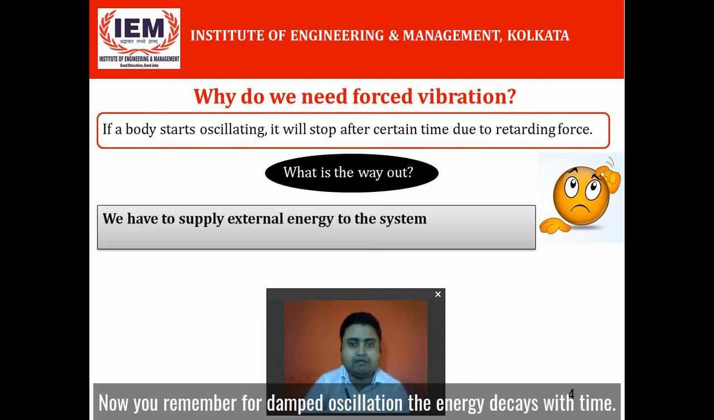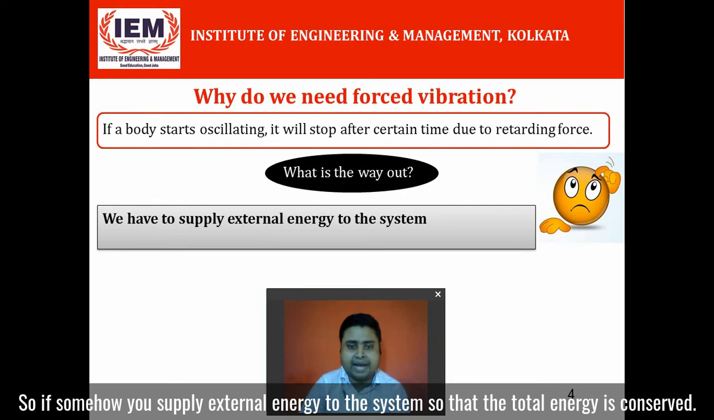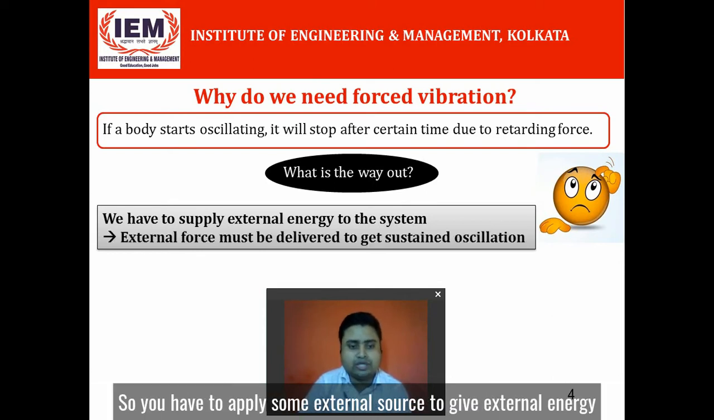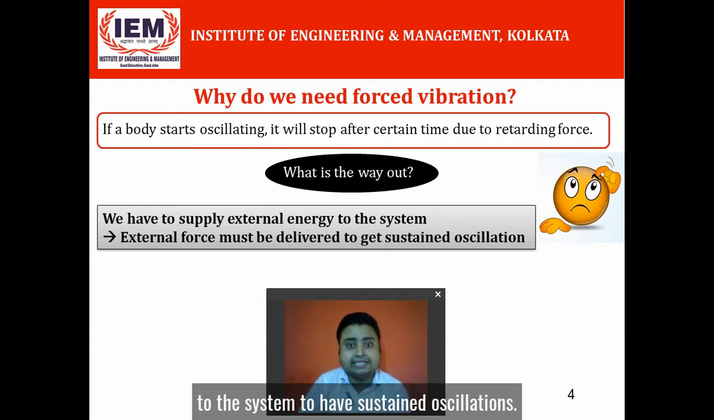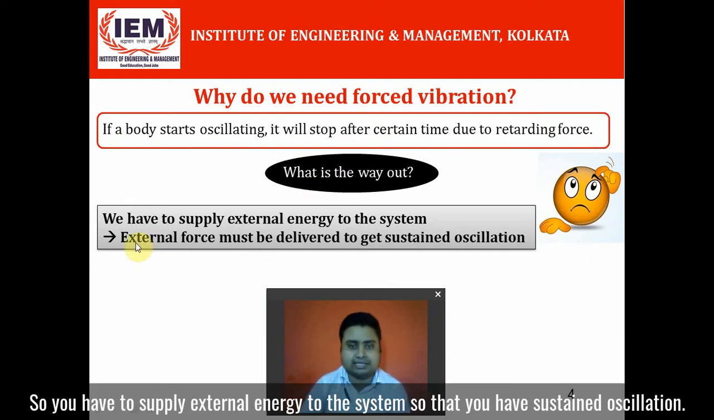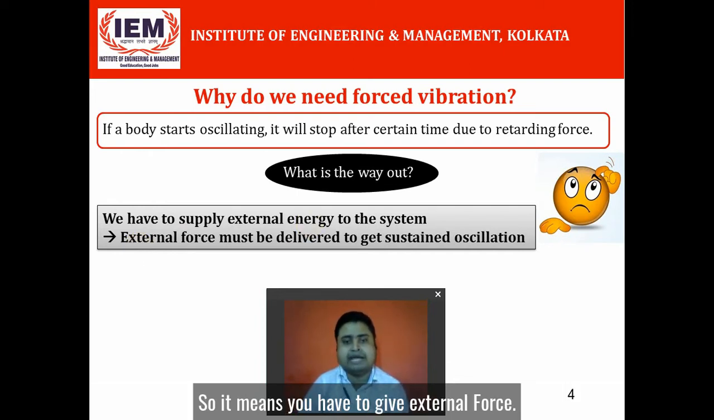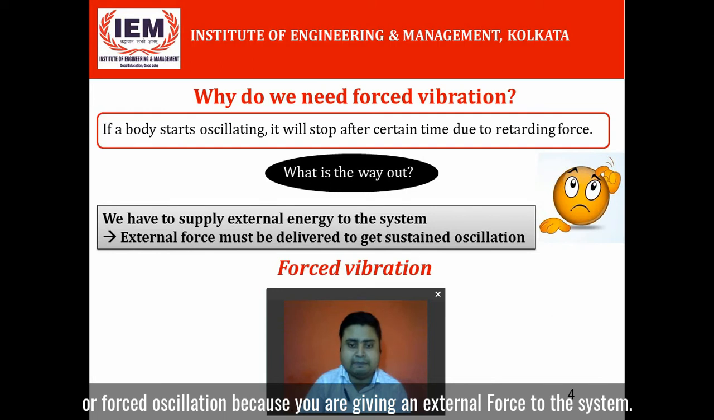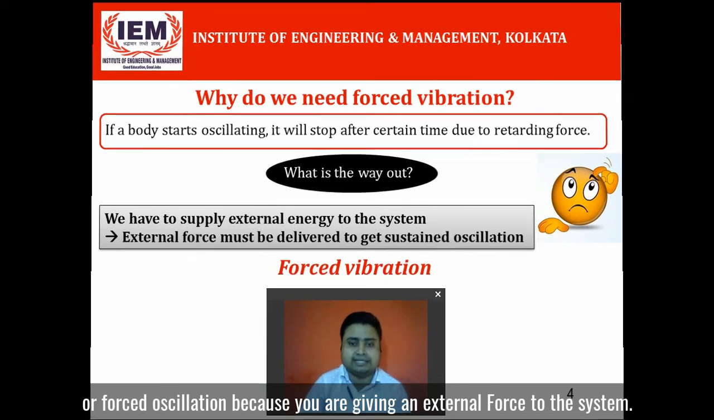Now you remember, for damped oscillation, the energy decays with time. So if somehow you supply external energy to the system so that the total energy is conserved, you will get a sustained oscillation. So you have to supply external energy to the system so that you have sustained oscillation. It means you have to give an external force. That's why it is called forced vibration or forced oscillation, because you are giving an external force to the system.